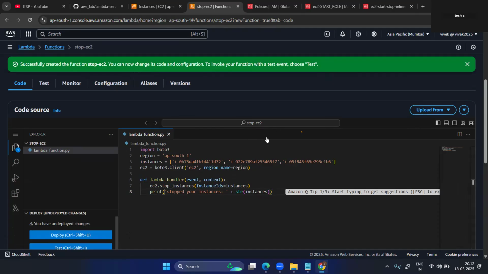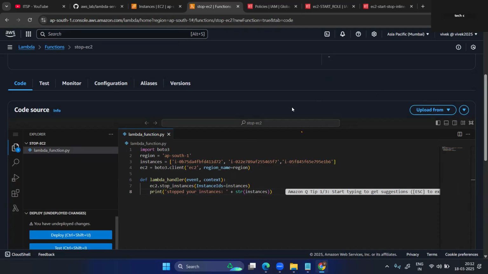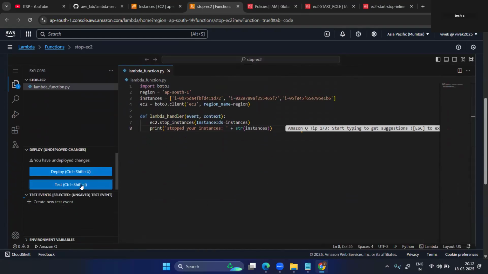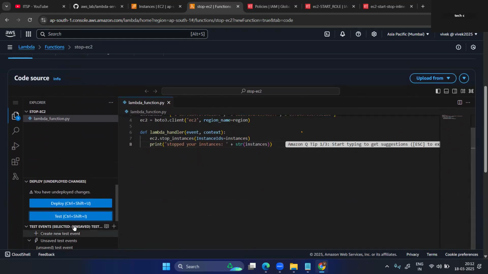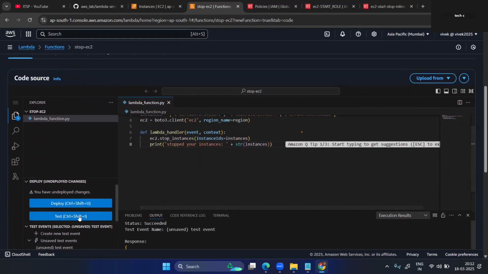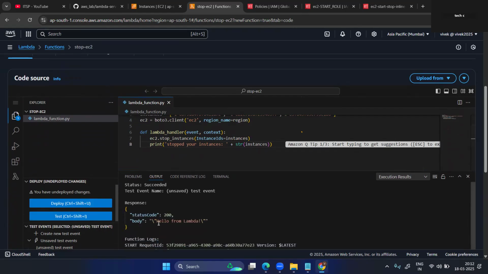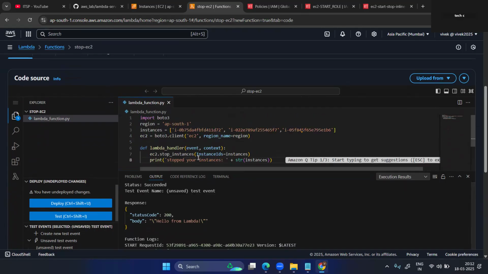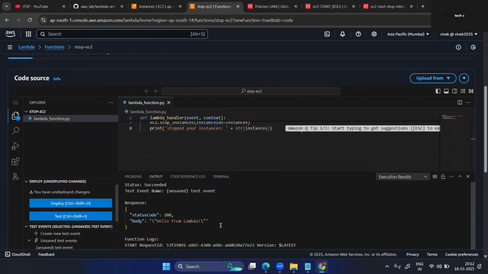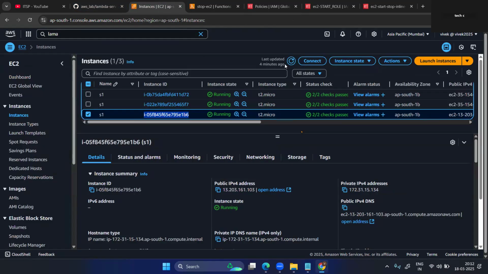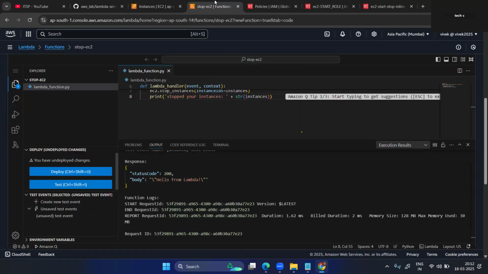Now here, I want to test. First you need to test, so just click on the test button. Now let's see what happens. Tested. Now the response we are getting is Hello from Lambda, status code, body. Why are we getting this body? Because it was previously running, not this one. Here you can check, our instance is running.